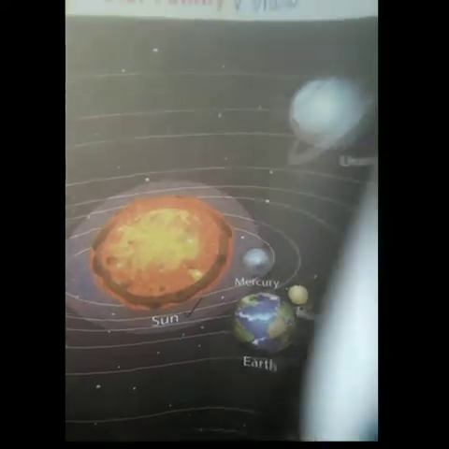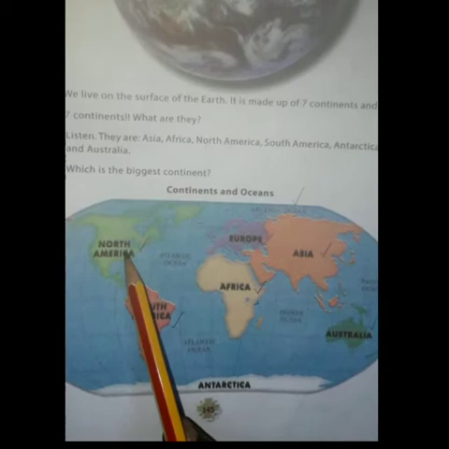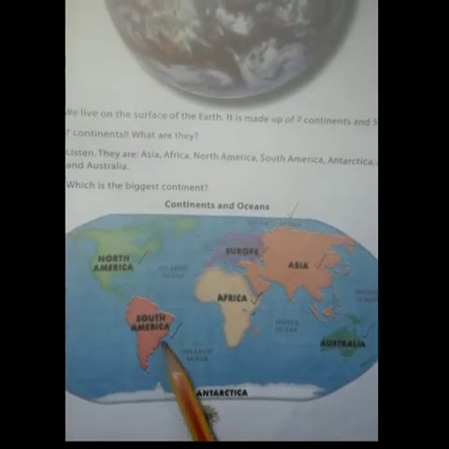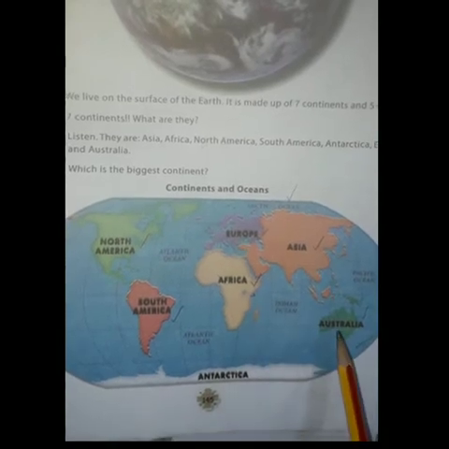You can see the Earth here. Where do we live on the Earth? We live on the surface of the Earth. It is made up of 7 continents and 5 oceans. What are the 7 continents? Asia, Africa, North America, South America, Antarctica, Europe and Australia.